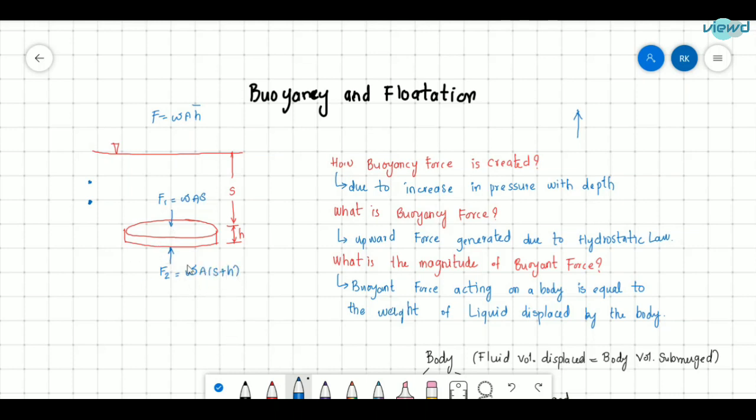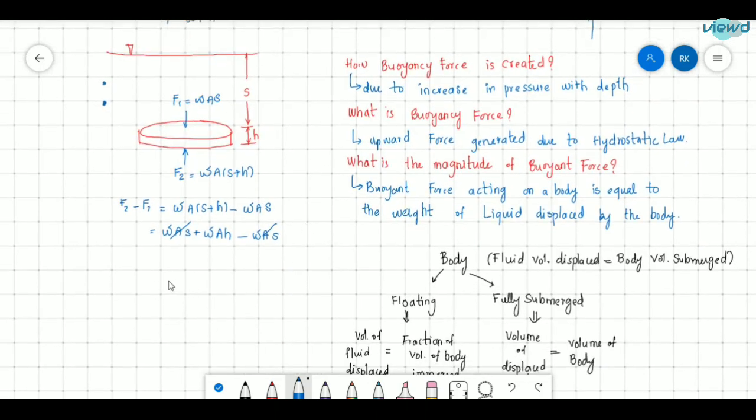We can say that F2 is greater than F1, since it is deeper. So F2 minus F1 is equal to WA into (S plus H) minus WAS. Simplifying, WAS plus WAH minus WAS,